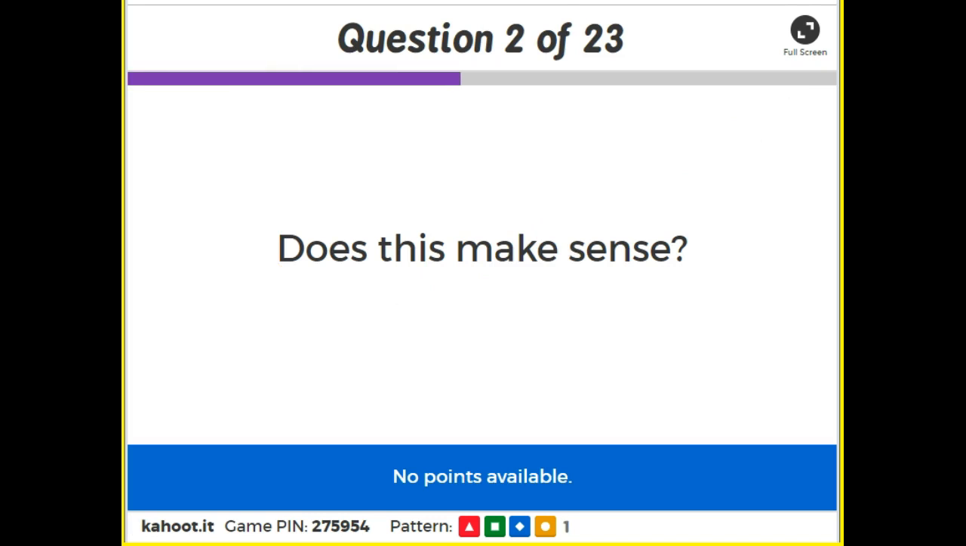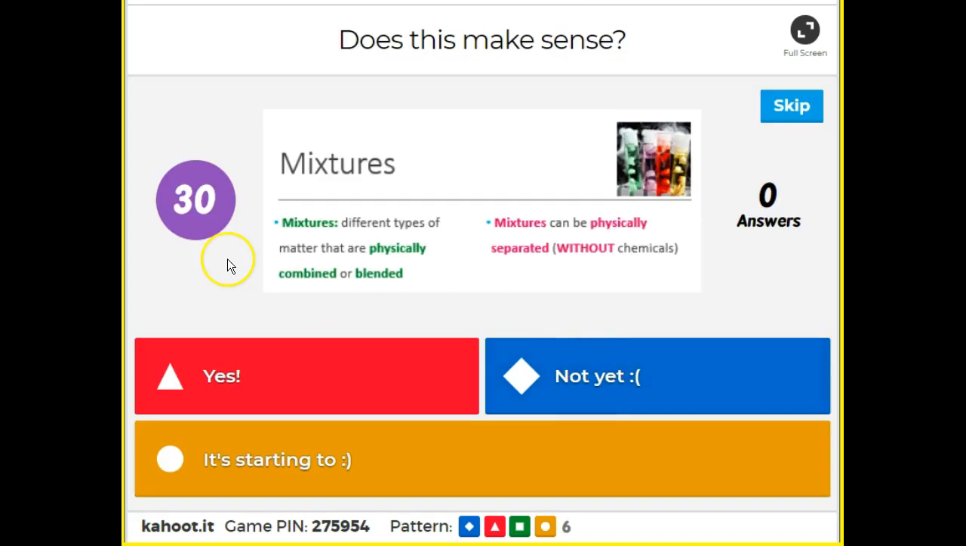Let's make sure that this makes sense, guys. So yeah, mixtures are different types of matter that are just physically combined or blended, right? You could separate them physically. You don't need chemicals. There's no bonding happening. They're all just separate things.